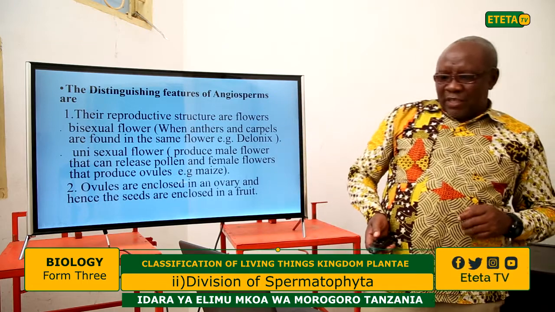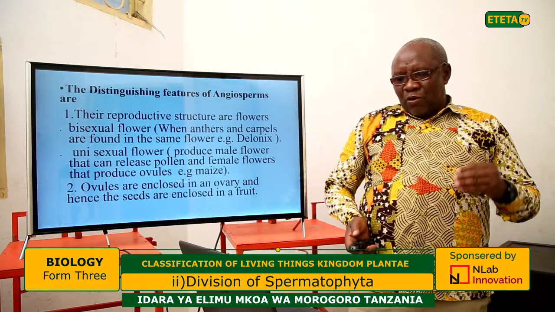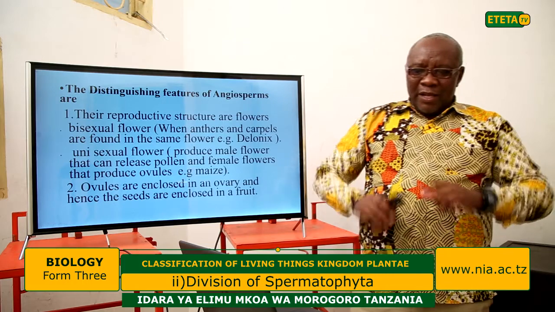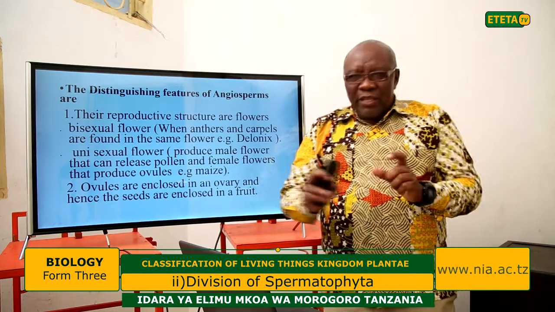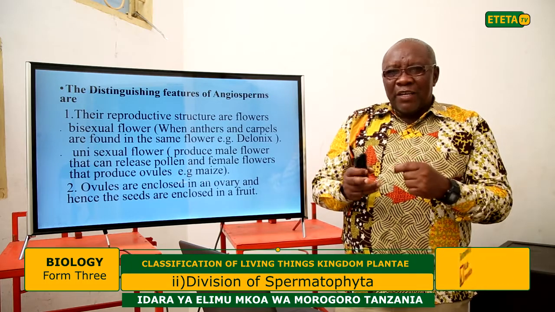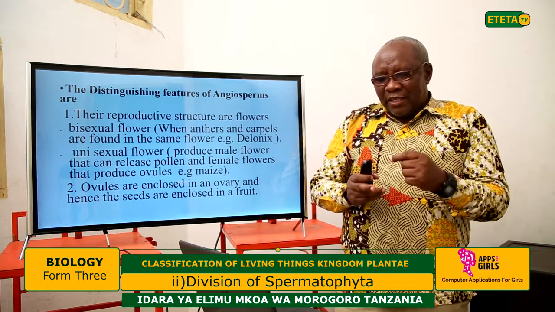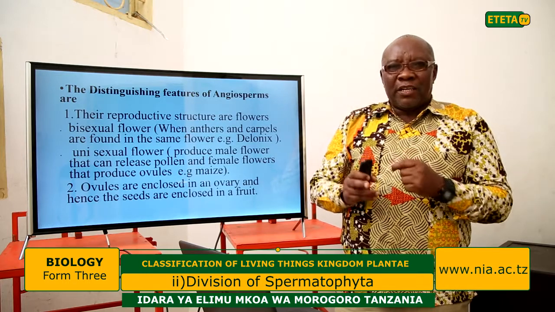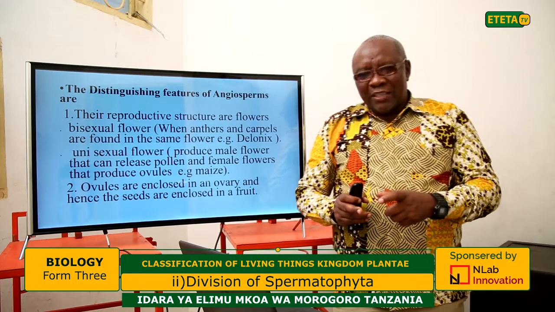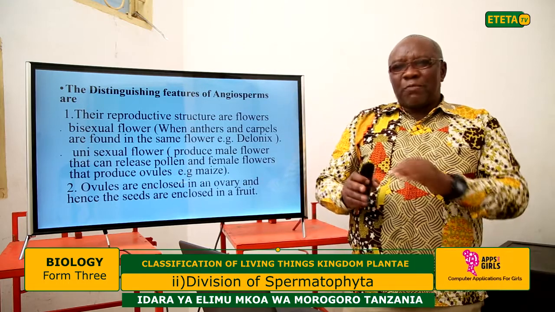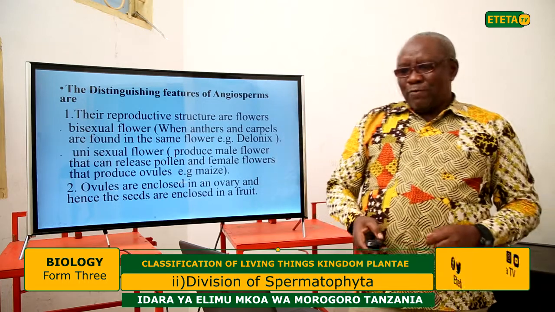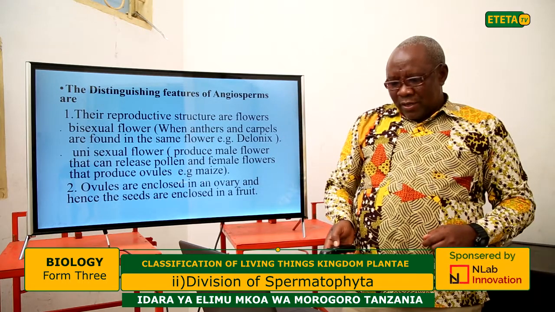Another distinct feature is that the ovules are enclosed in an ovary, and hence the seeds are enclosed in the fruit. In angiosperms, the ovules are enclosed in the ovary, and when they are fertilized, the ovules become seeds, and these seeds are enclosed in the fruit. This is why these plants can be grouped into the angiosperm group.